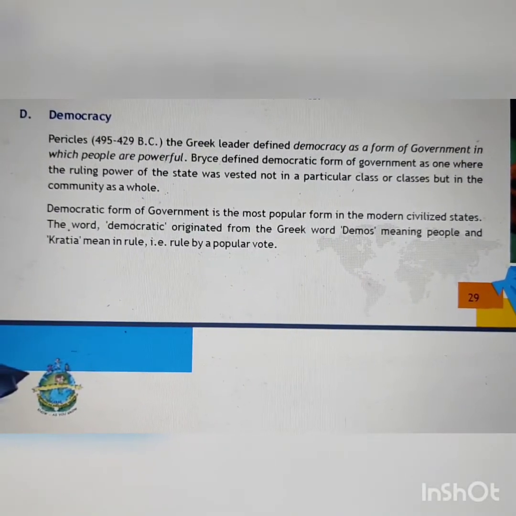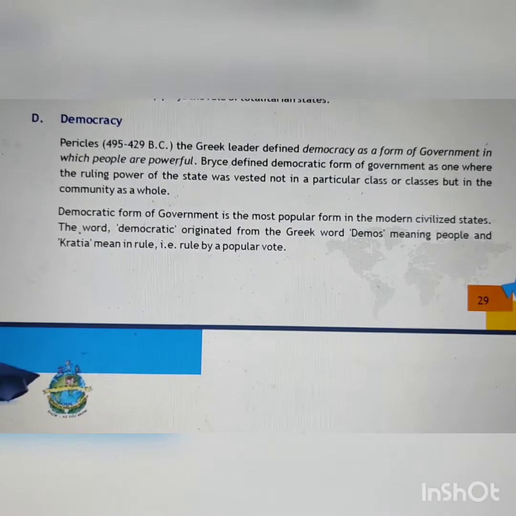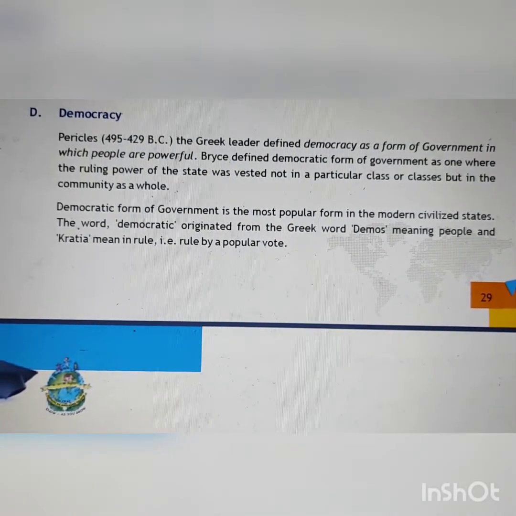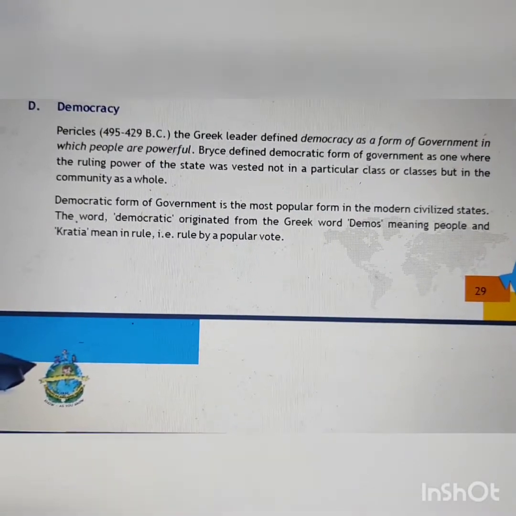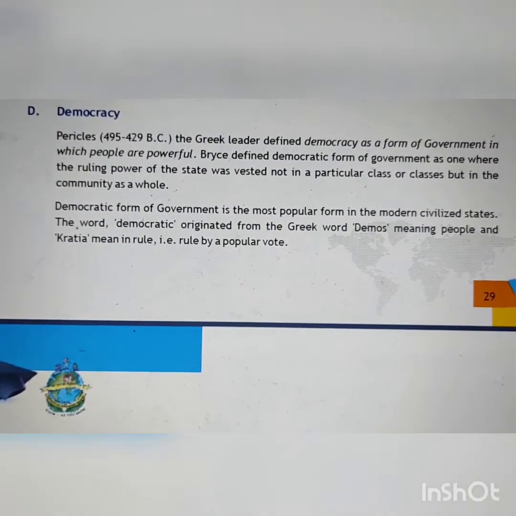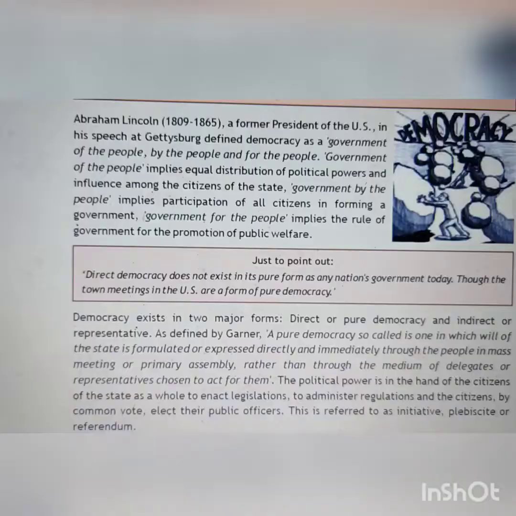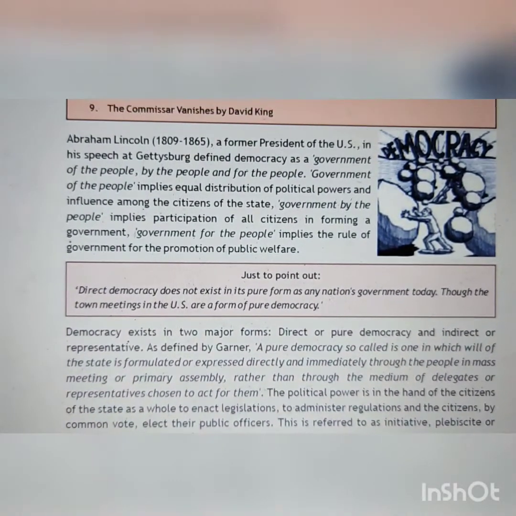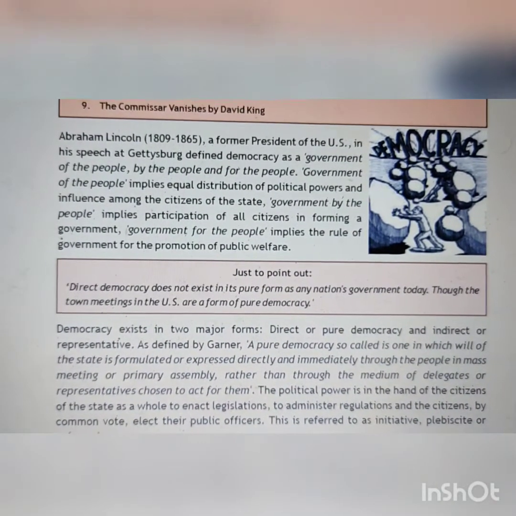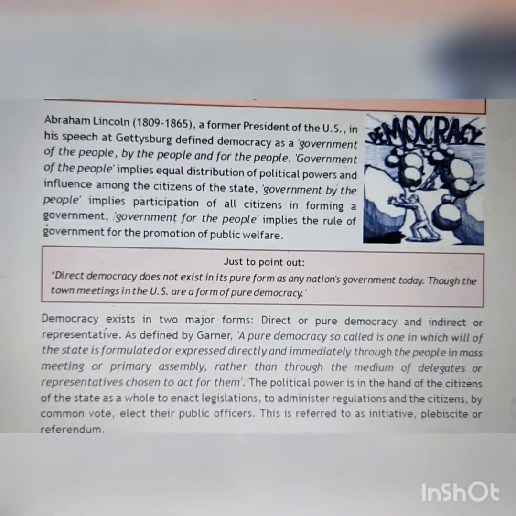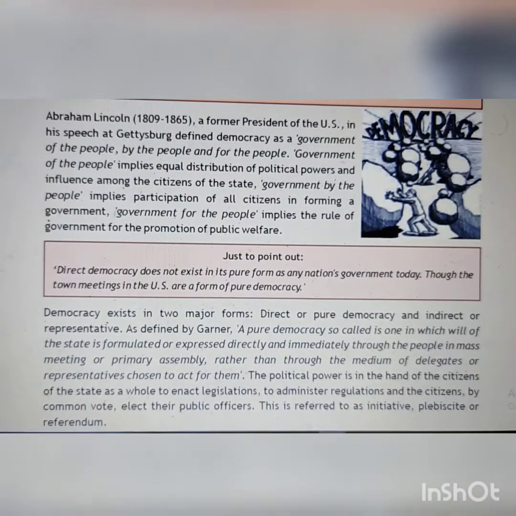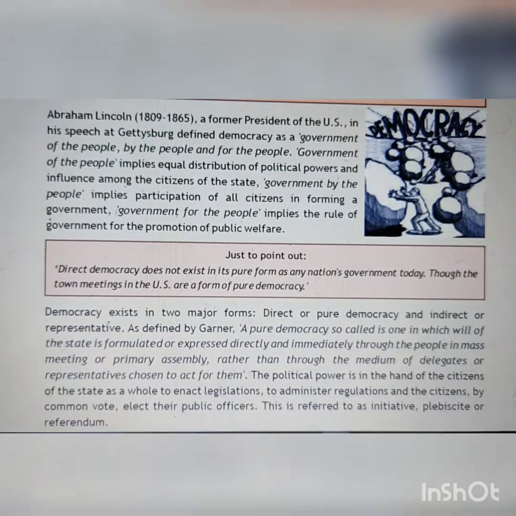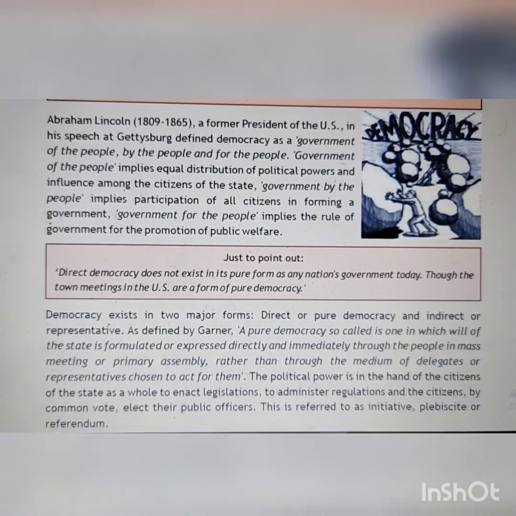The democratic form of government is most popular in modern civilized states. The word democratic is again from the Greek word demos, meaning people, and kratia means rule, that is, rule by a popular vote, meaning rule of the people. You very well know what a democracy is, right? Your own country has it, so no need to go deeper into that. Abraham Lincoln, a former president of the US, in his speech at Gettysburg, defined democracy as a government of the people, by the people, and for the people.